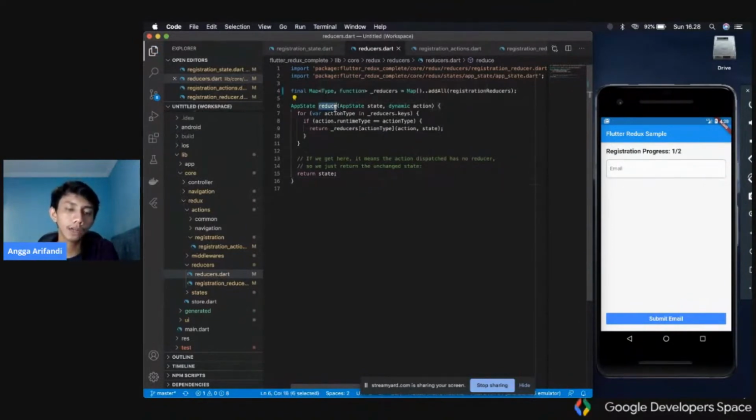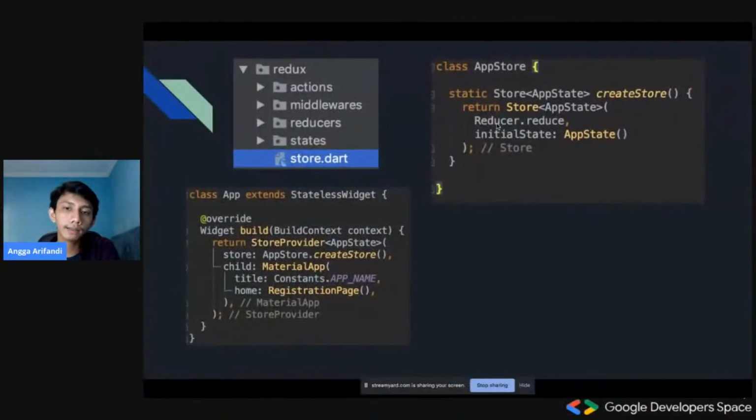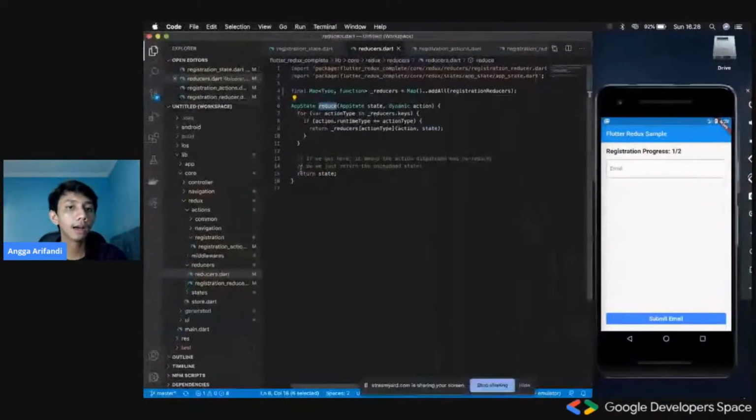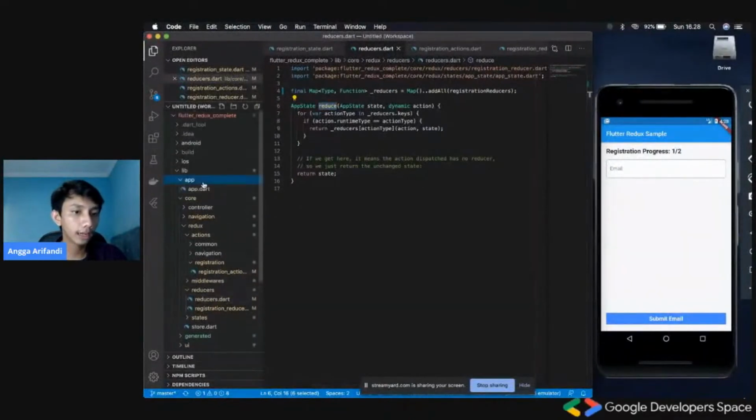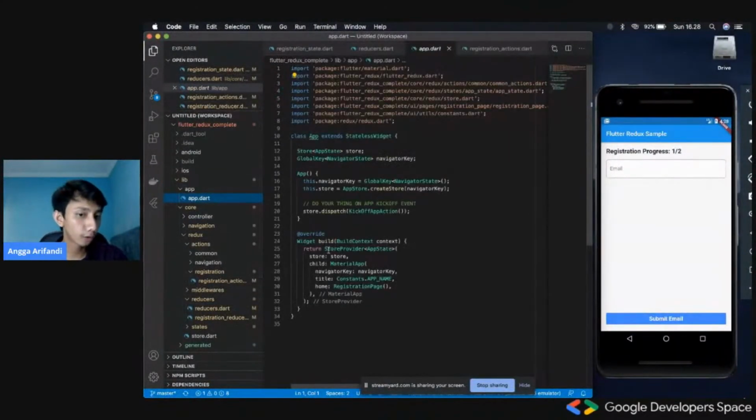So I just call this function reducer.reduce inside this store creation, and then I would define the initial state, which is just a plain creation of app state. And then after that, we would have to wrap our app.dart inside the store provider. So basically, this is the same thing as provider. We create the store, and I'm creating this on initialization of our application. So inside the constructor, I would create this store.